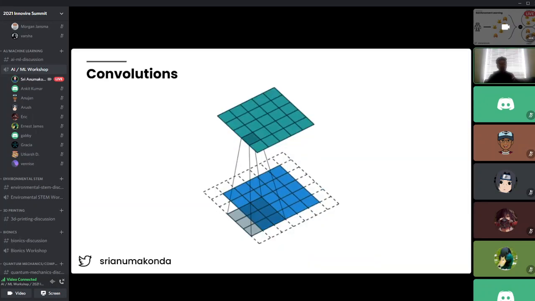Generally, when we're talking convolutional neural networks, or CNN, we have two main things. There are two pieces at the heart of CNNs, and the first one is known as convolutions. Basically what this means is I have this GIF over here. You can see we have this blue image over here.